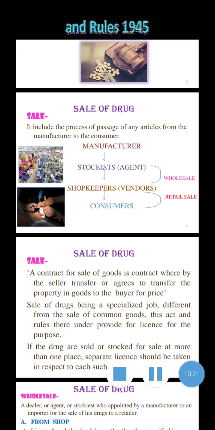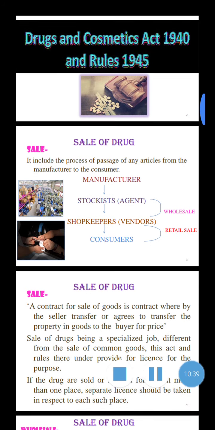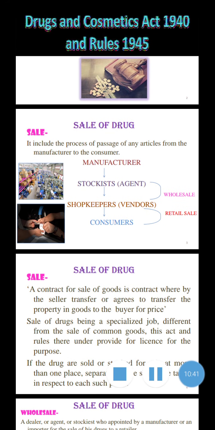In that you see about wholesale of drugs and retail sale of drugs. In wholesale, the drug passes from the stockist to the shopkeeper, and in retail sale, from the shopkeeper to the consumer. In that retail sale you see about the general sale and restricted license. So this is for the sale of drugs.